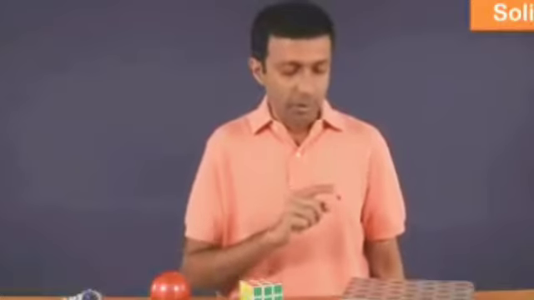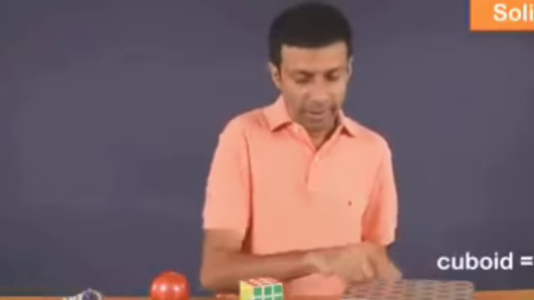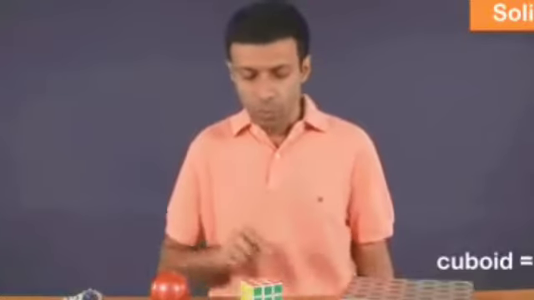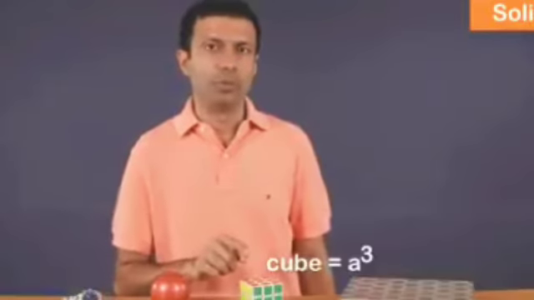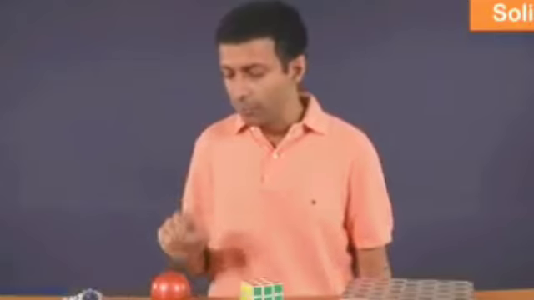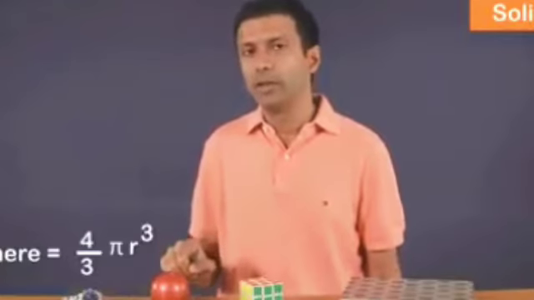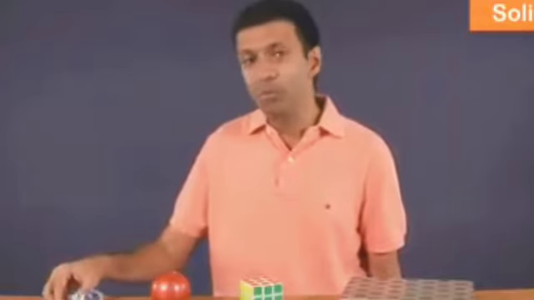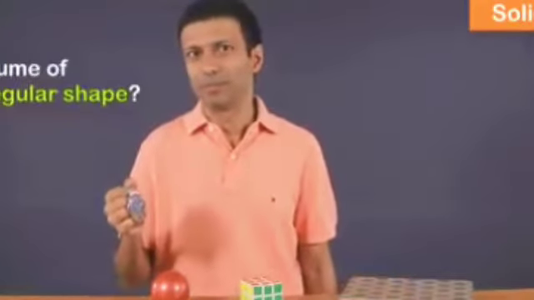For example, the volume of a cuboid is length into breadth into height. The volume of a cube is a cube. The volume of a sphere is 4 by 3 pi r cube. Now, how do you calculate the volume of my watch, which has an irregular shape?